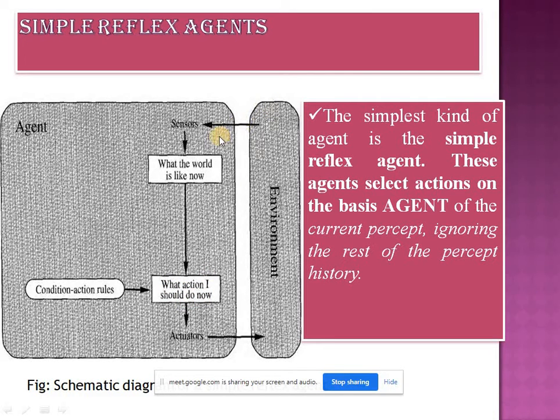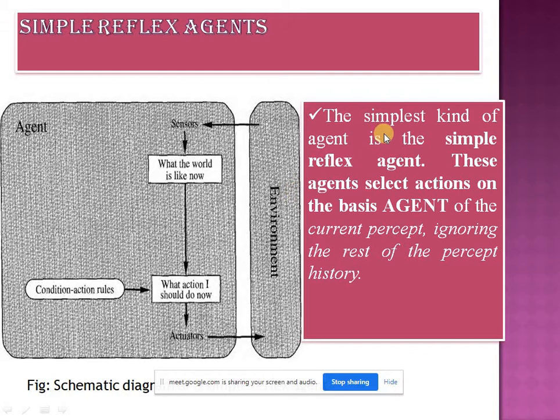First it perceives the environment using sensor, then it checks the condition action rule for that state, and using that it decides what action I should do, and through the actuator it performs that action upon the environment.